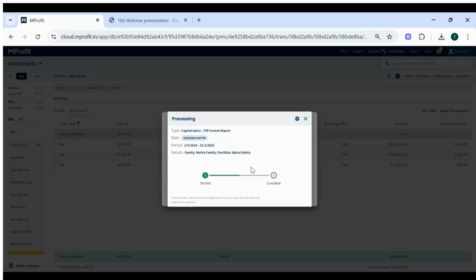I guess there is some issue with my internet. That's the reason it's not loading the report quickly.